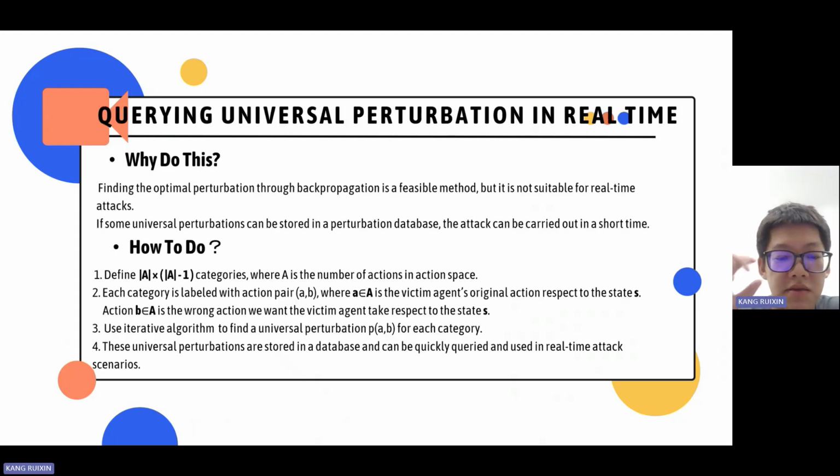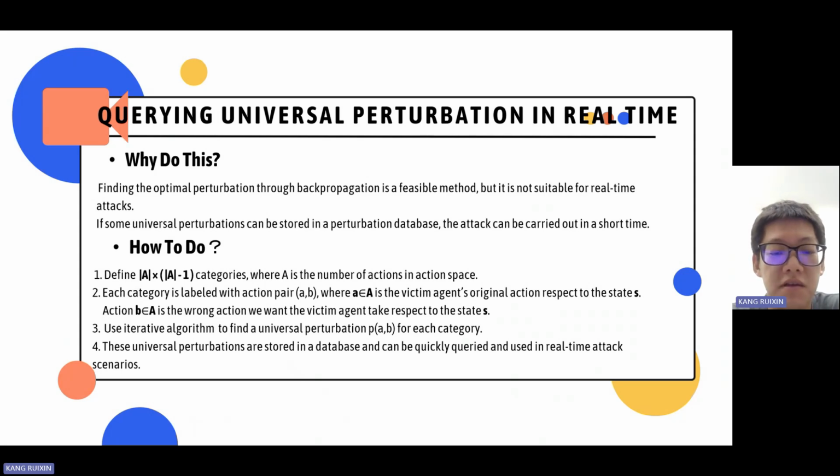And the second method is querying universal perturbation in real time. It is very time-consuming to find the best attack action by gradient descent in real-time attack. But if we can find some universal perturbation during training, then in real-time attack, the model only needs to query and use the universal perturbations in the database.